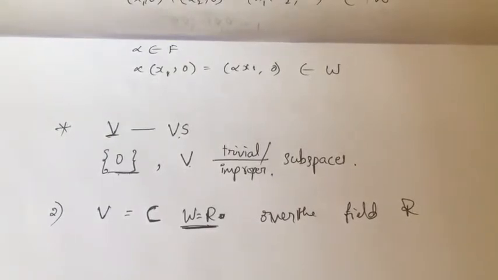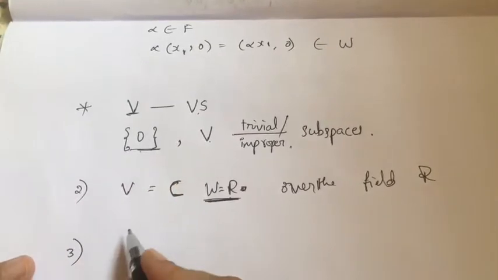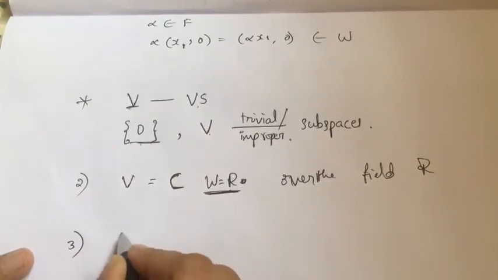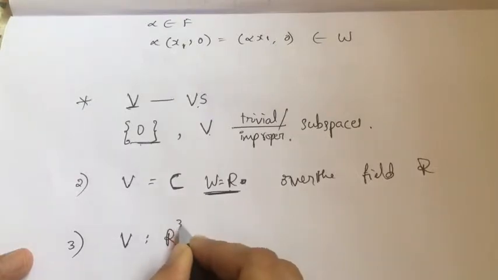Suppose I have two sets here. I have a vector space V, which is R3 over the real numbers.